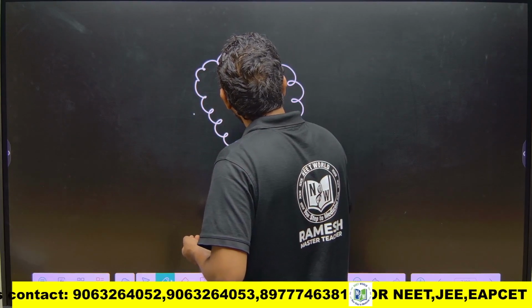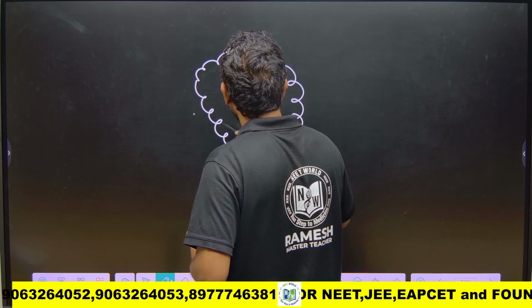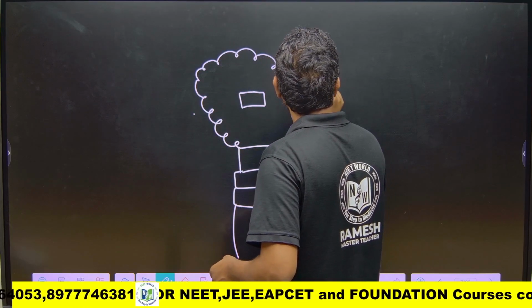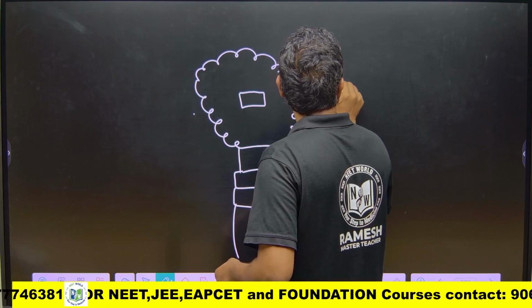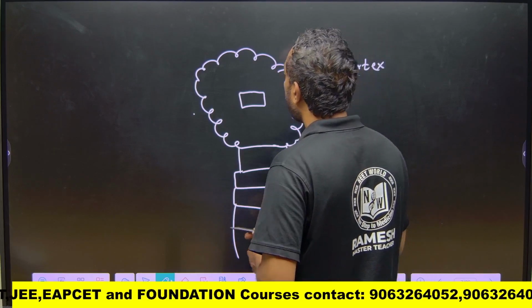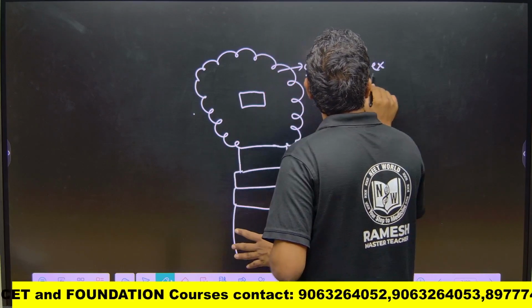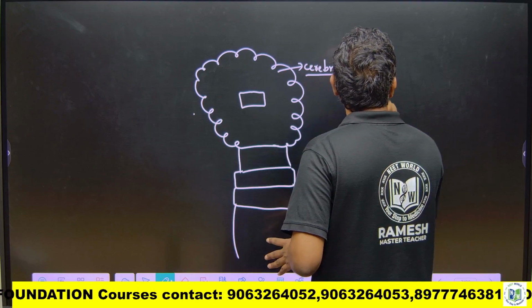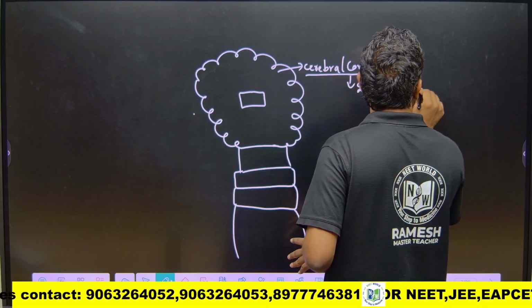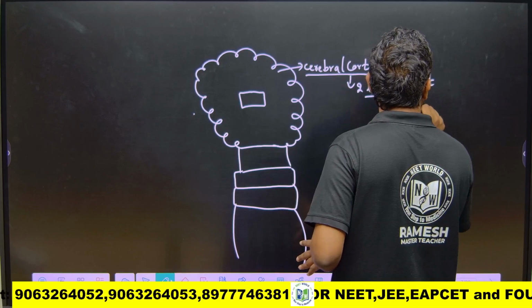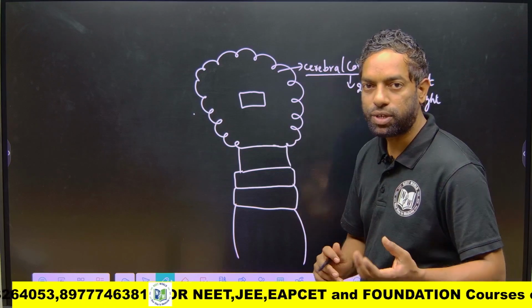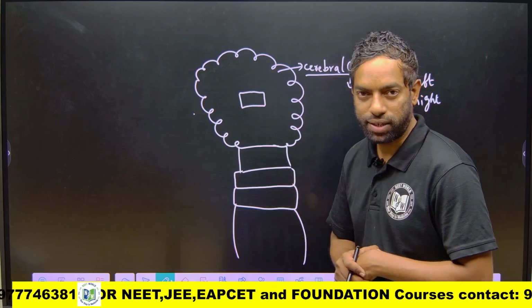The central part of the brain has ventricles. This is the cerebral cortex. The cerebral cortex has two lobes, guys, left and right. Two lobes are there in the cerebral cortex.